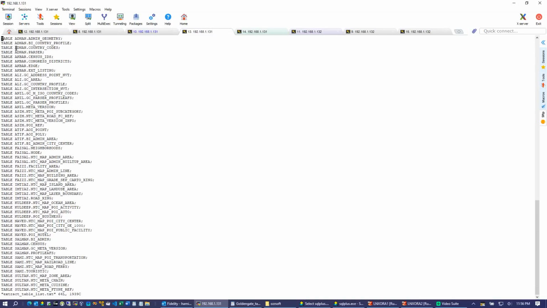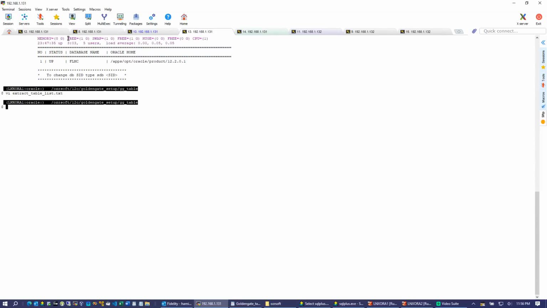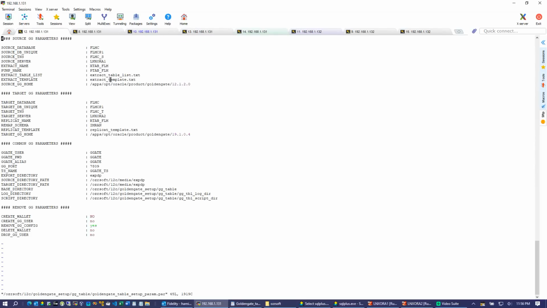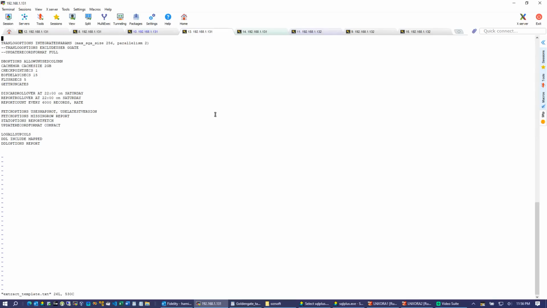The format of this table file is the Goldengate keyword, then the schema name and the table name, followed by a semicolon. And the extract template contains all the static parameters which we won't be modifying but will be using in this replication. We will load all these parameters when we run the script.